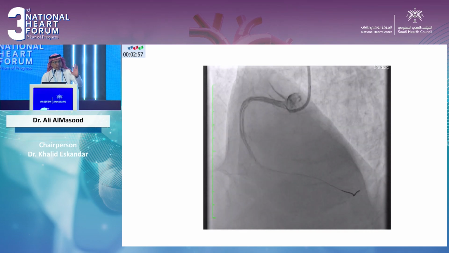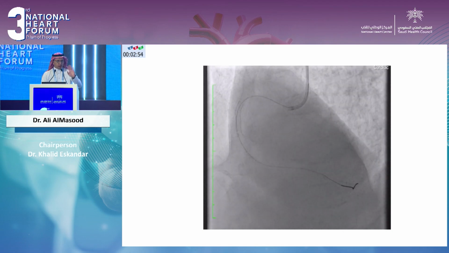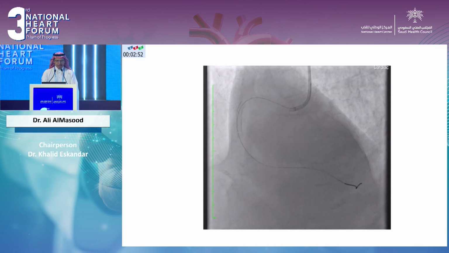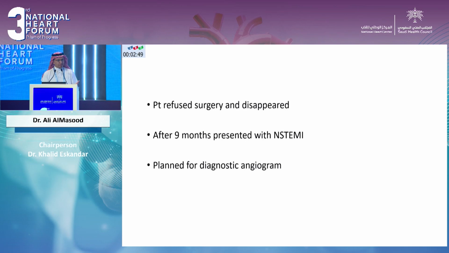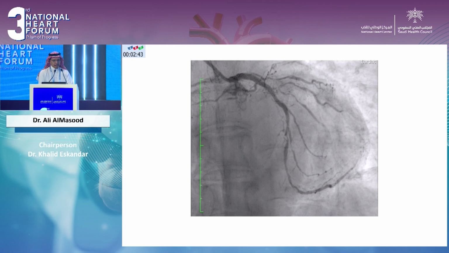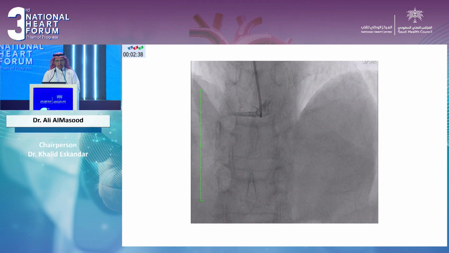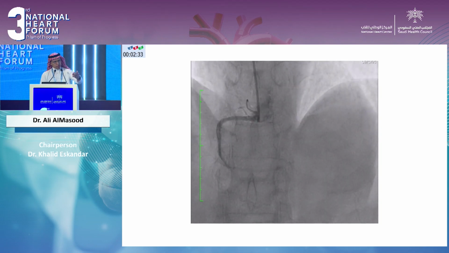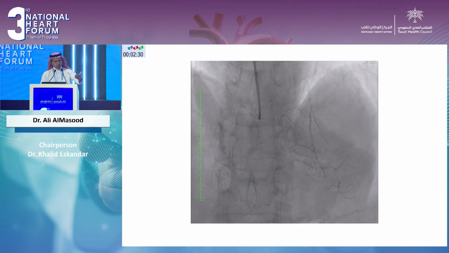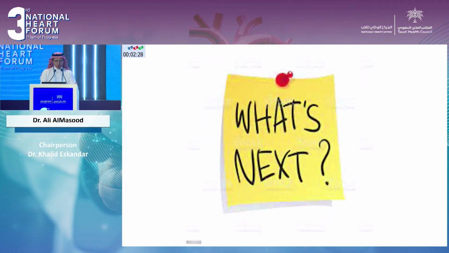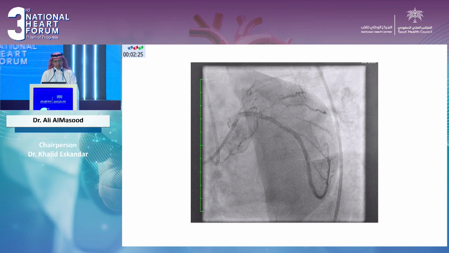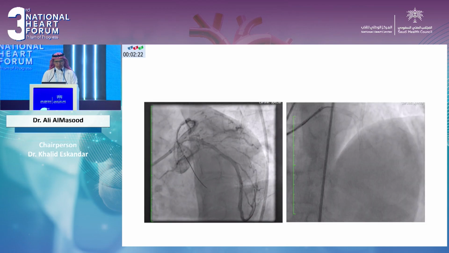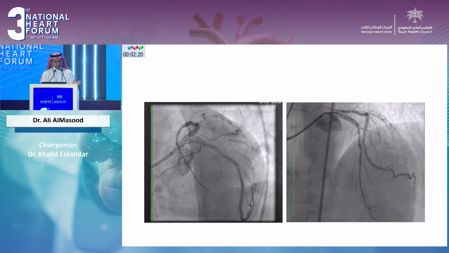The patient just simply disappeared. He just left the hospital because he was told there was no other option but surgery, and then was readmitted after 9 months with another ACS. So he was taken to the cath lab, and this is his left system as it was 9 months back, and his stent was patent. So if you just leave him, maybe he will come again. I'm not sure if he will be able to come to the hospital for the third event. So he was taken to the cath lab. His circ was fixed, and his LAD was fixed. So I think he has complete revascularization.